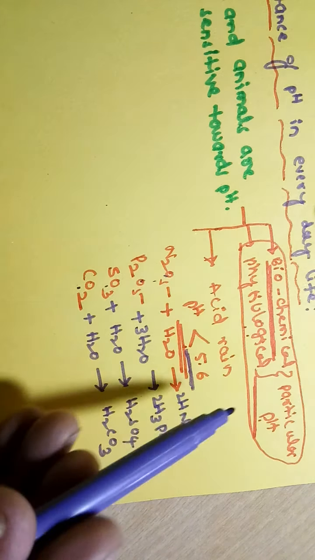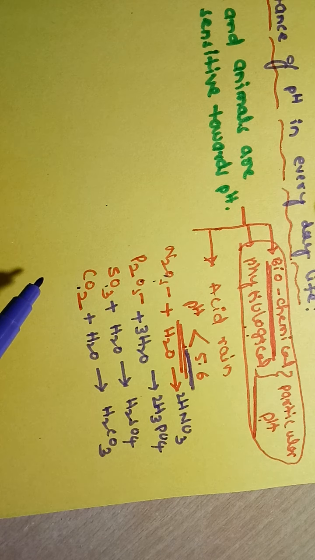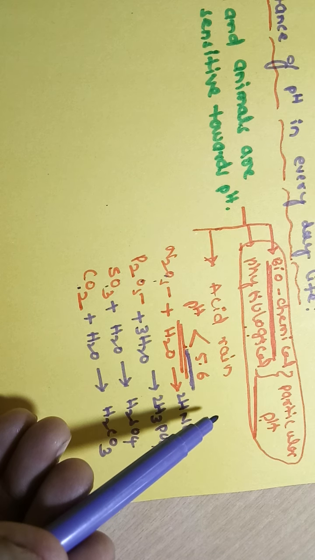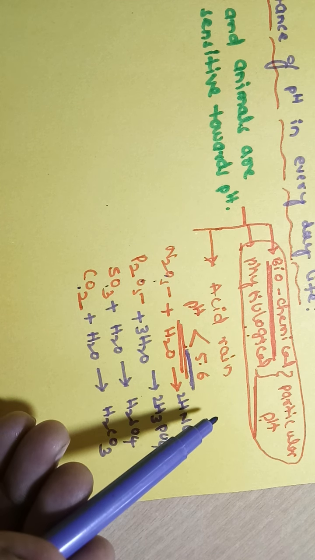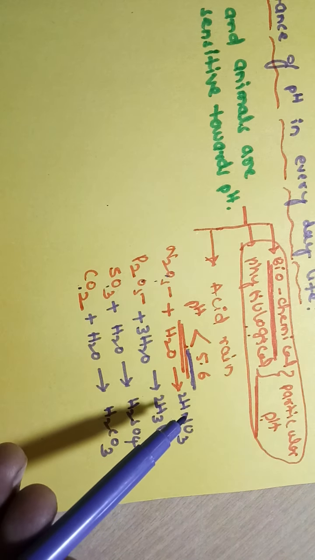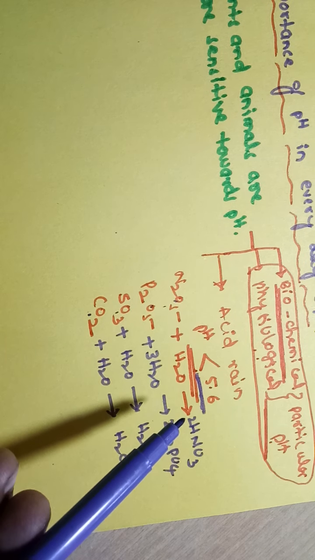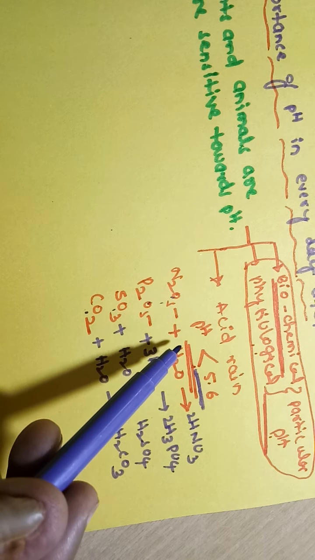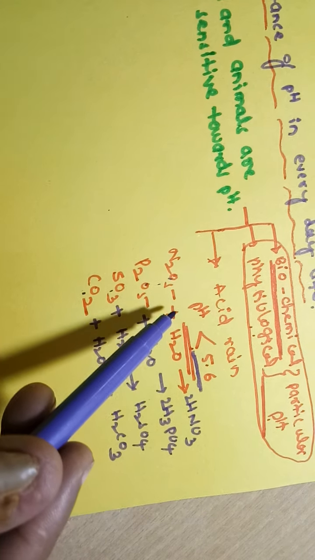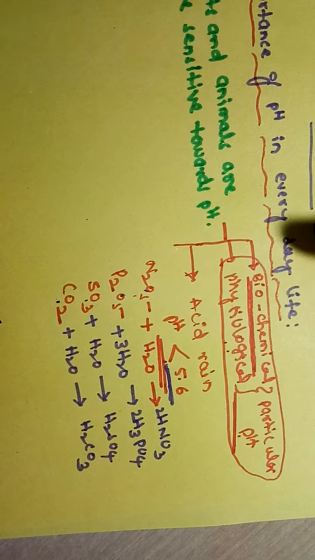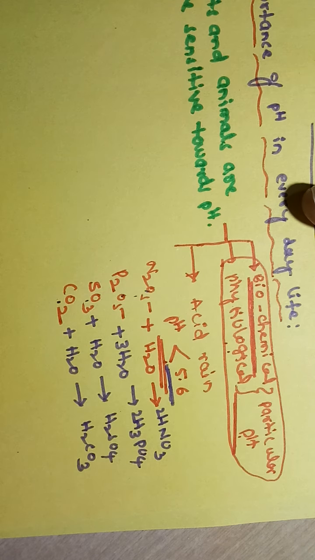If this acid rainy water mixes with lakes and ponds, the pH value of the lakes and ponds will change, so the biological system in aquatic animals is disturbed. Every plant and animal will show adverse effects with this acid rain. So whenever we establish factories, we should minimize the release of these acidic gases.